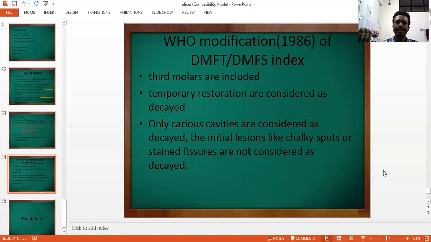For these criteria, WHO modifications were given in 1986 for this DMFT and DMFS index. Third molars are included. Temporary restorations are considered as decayed. Only carious cavities are considered as decayed, and initial lesions like chalky spots or stained fissures are not considered as decayed. So this is about the different types of indices used for the DMF for the assessment of caries. So this was about the introduction to various epidemiological indices which are used.